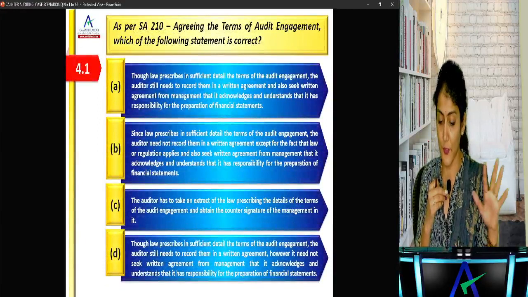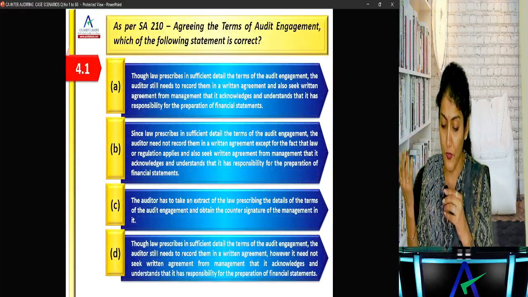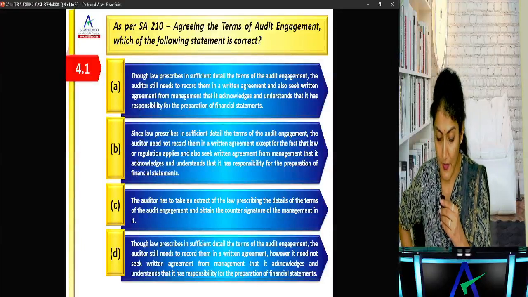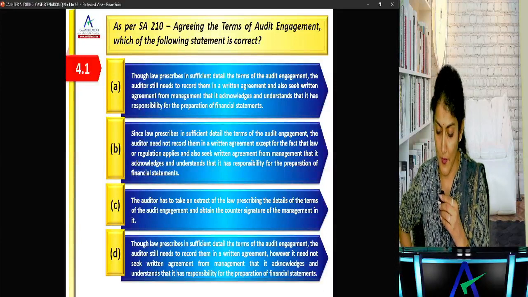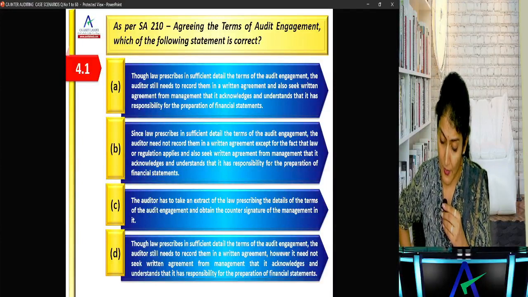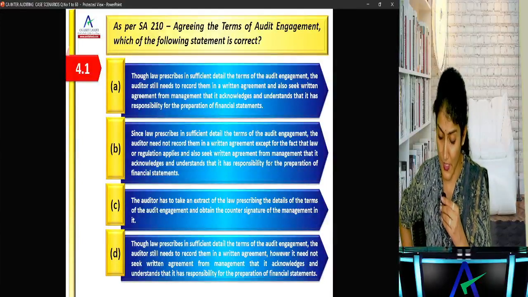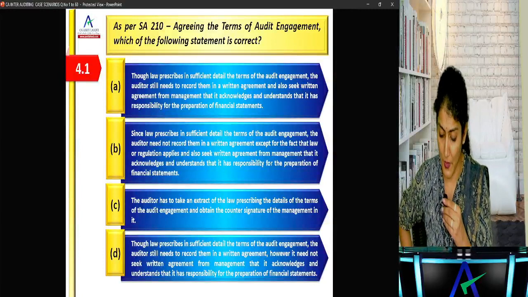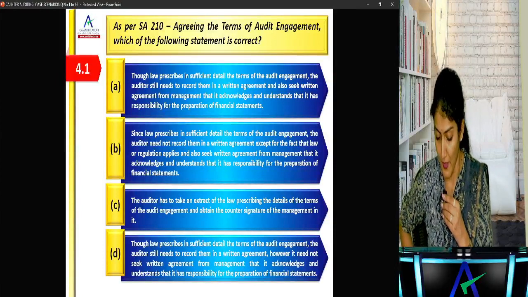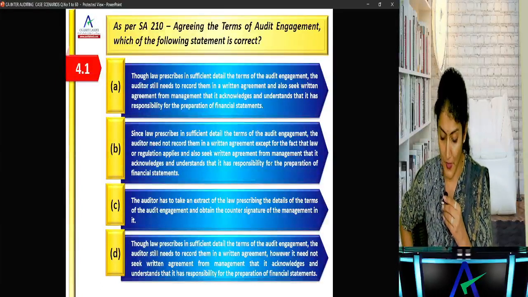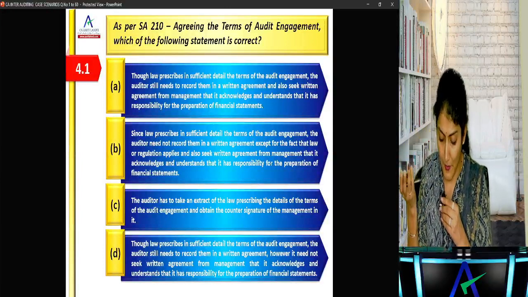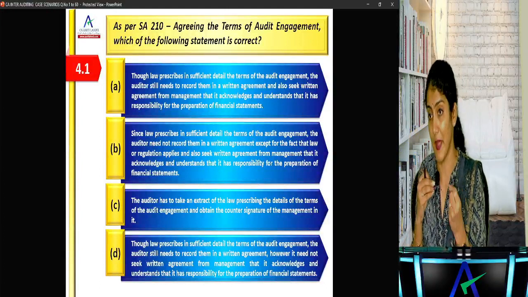As per SA 210, agreeing the terms of audit engagement, which of the following statements is correct? Though law prescribes in sufficient detail the terms of engagement, the auditor still needs to record them in a written agreement and also seek written agreement from the management. Since law prescribes in sufficient detail the terms of engagement, the auditor need not record them in a written agreement, except for the fact that the law or regulation applies, and also seek written agreement from the management that it acknowledges and understands its responsibility. The auditor has to take an extract of the law prescribing the detail. Though law prescribes in sufficient detail, the auditor still needs to record them in a written agreement; however, he did not ask for a written agreement from the management.